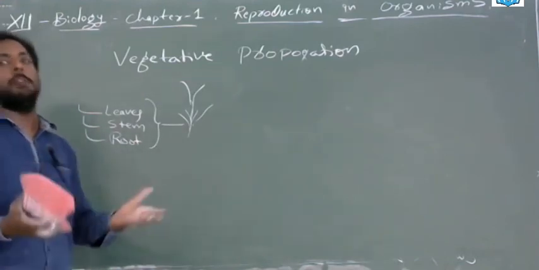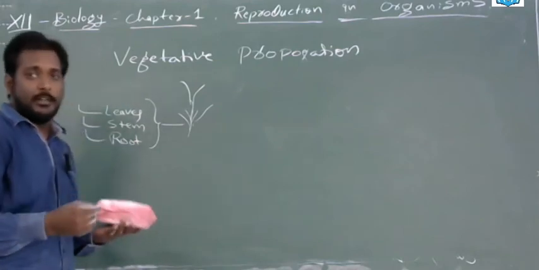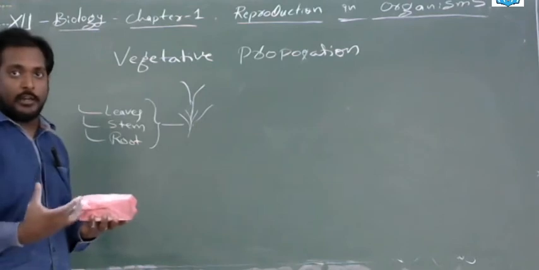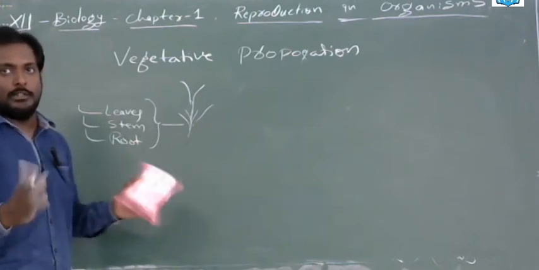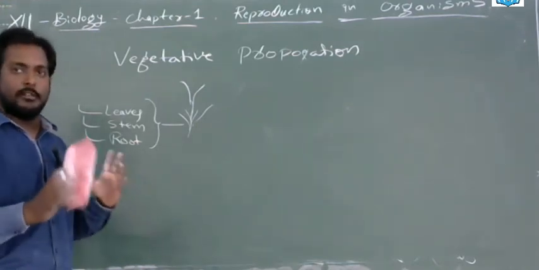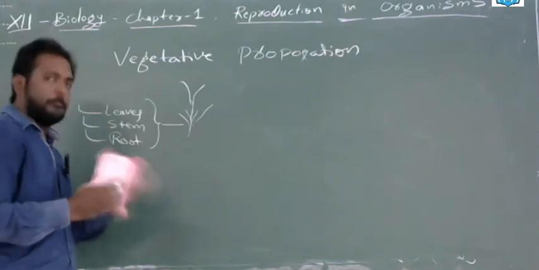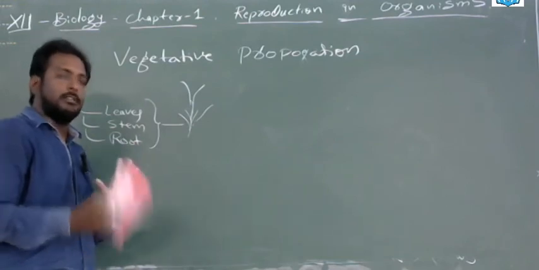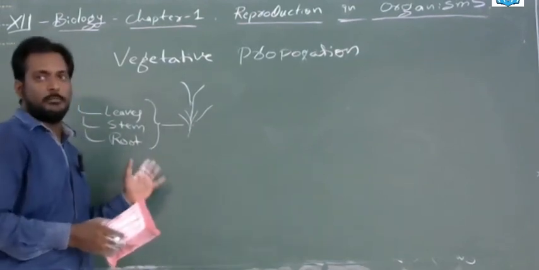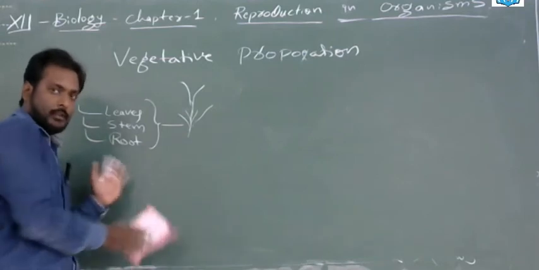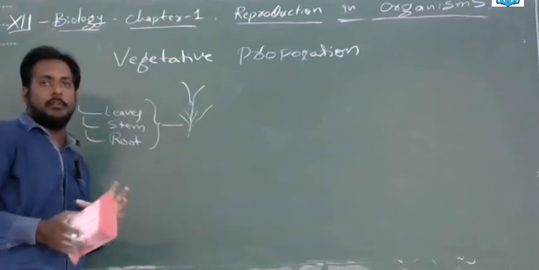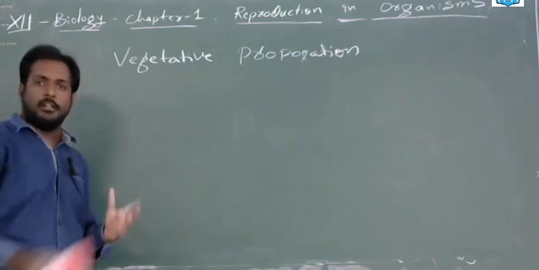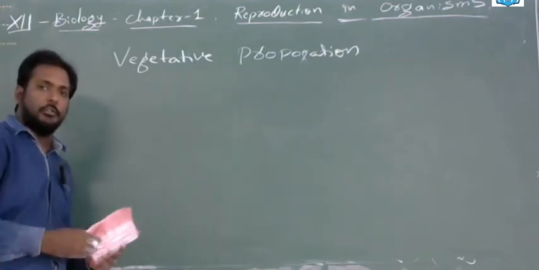This is not possible in animals. Suppose you cut one finger of a human being and keep it in the soil, will it give rise to another human being? No. Plants and animals are the same in the general method of reproduction, except this. The majority of vertebrates, or chordates, will not go this way. Only a few invertebrates, some smaller algae-like plants, some larger plants, and even some trees will go this way.